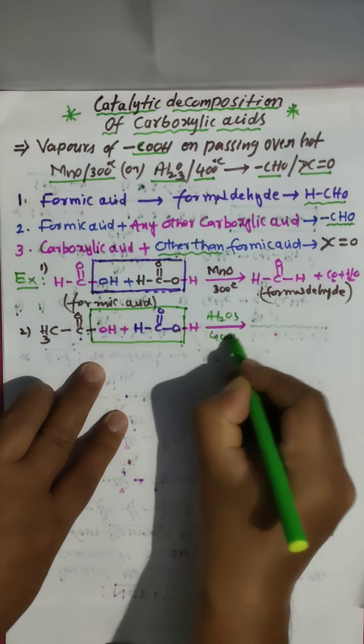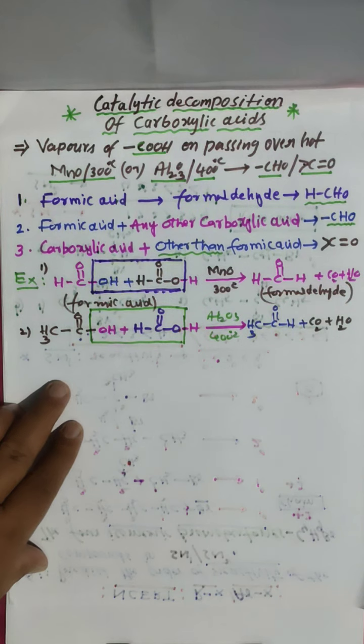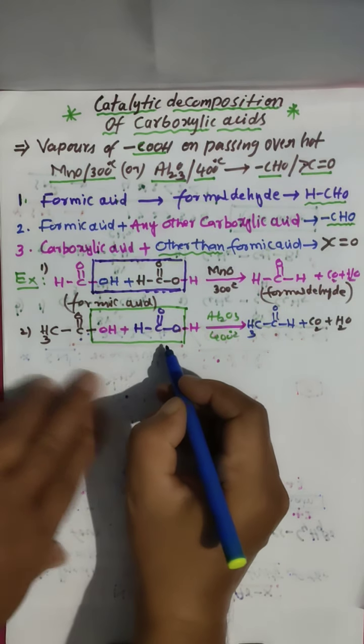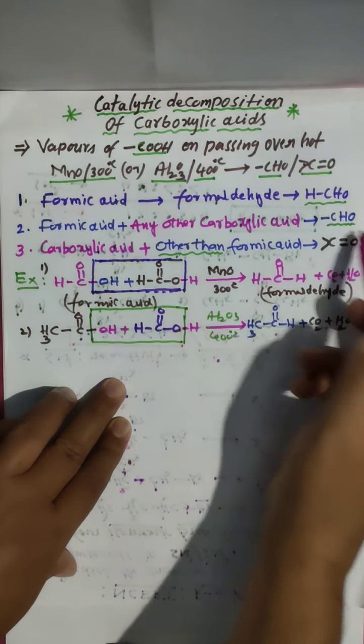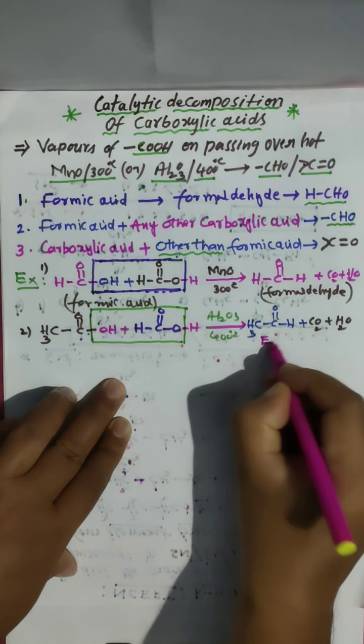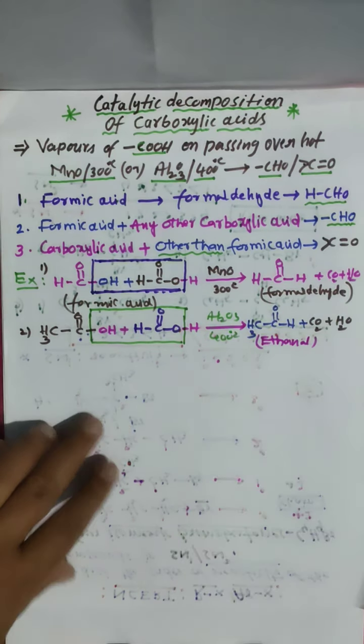The products, look here: CH3, C double bond O, and here H. What is this? CH3CHO, an aldehyde. Plus, as I told previously, carbon dioxide plus water are byproducts. Here carbon dioxide and water are removed in a similar manner. So one is carboxylic acid, one is formic acid, and the product is an aldehyde. Carbon dioxide and water are eliminated.